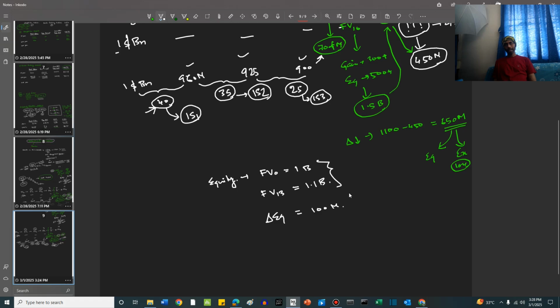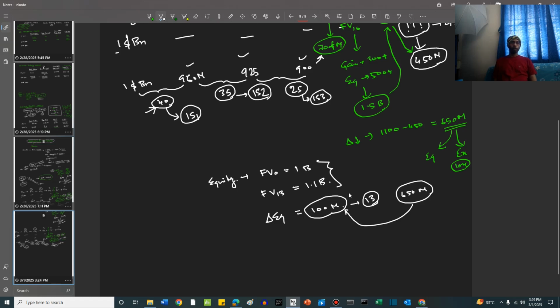So this is what is left in equity in year 13, right? In year 14, the total reduction that has to be done is 650 million, right? So out of this, 100 million gets allocated here to the pending equity that is there.